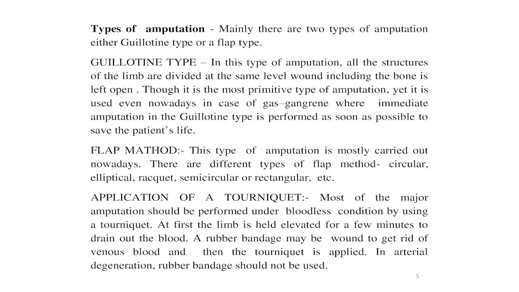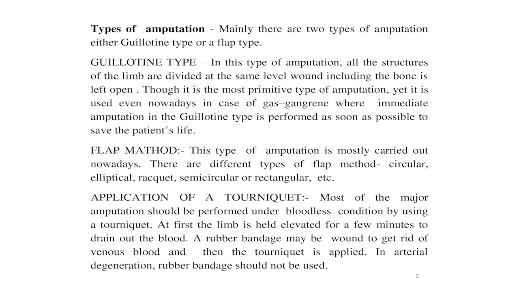There are different types of flap methods, that is the circular, elliptical, racket, semicircular or rectangular, etc. In circular method, the skin and muscles are divided circularly at a lower level than the bone, so that they provide a covering for the bony stump. In elliptical or oval method, the upper end of the ellipse is placed on the level of the bone section, while the lower end should lie at a distance below this, equal to 1.5 times the diameter of the limb.